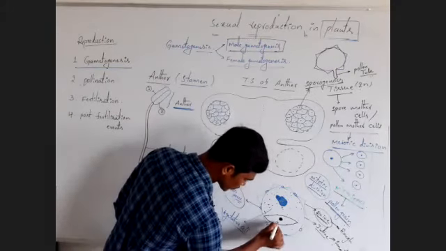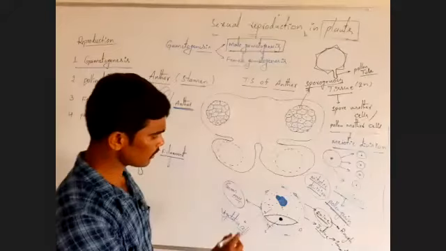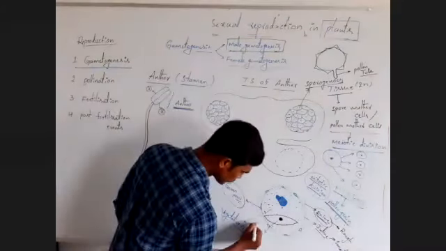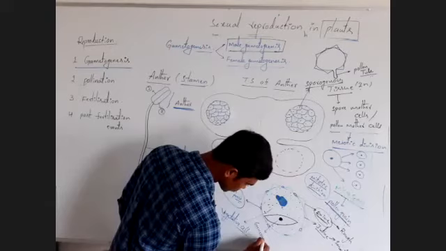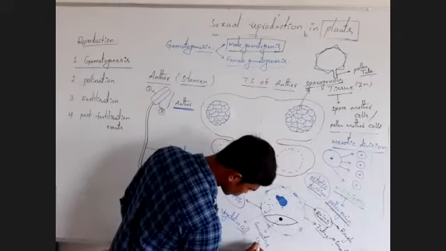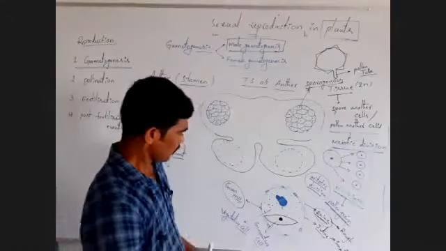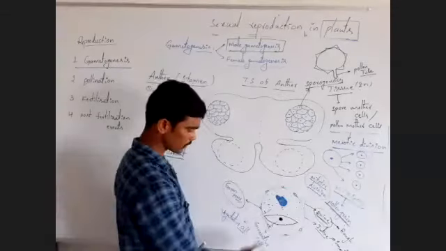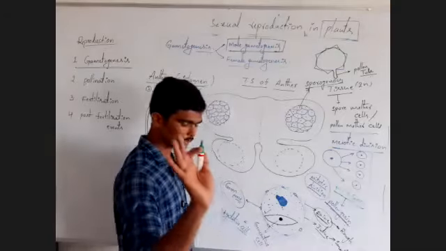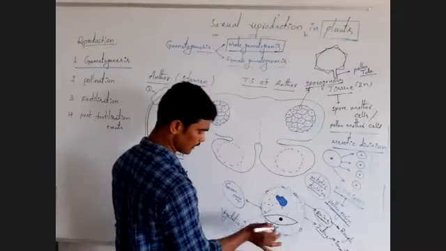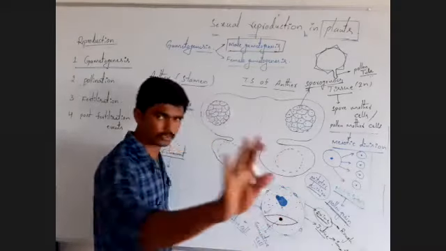What is this spindle shaped second cell of the pollen grain? Very important. Remember, this is the generative cell. A very, very valuable cell it is. Small cell of the pollen grain, spindle shaped cell of the pollen grain. Here, listen carefully, this generative cell floats in the cytoplasm of the vegetative cell.